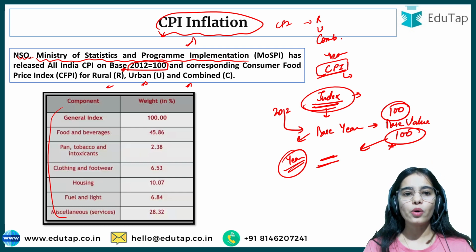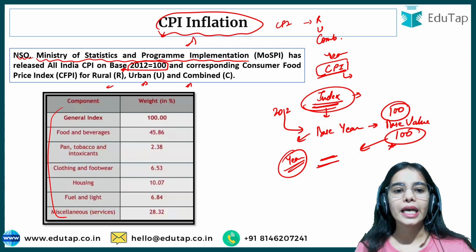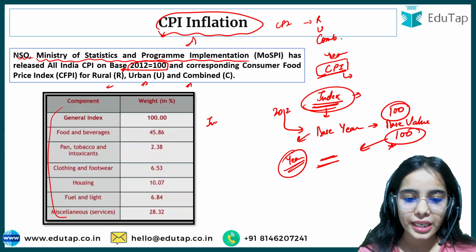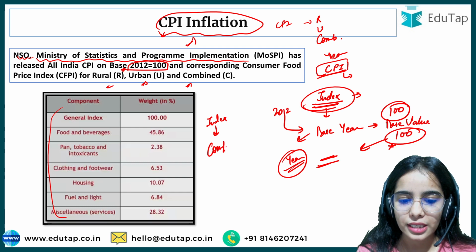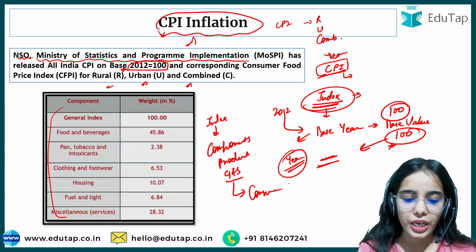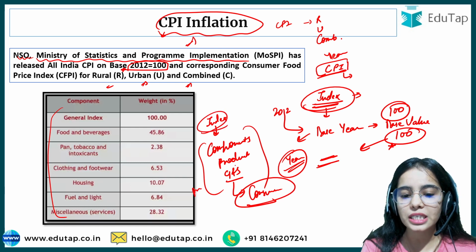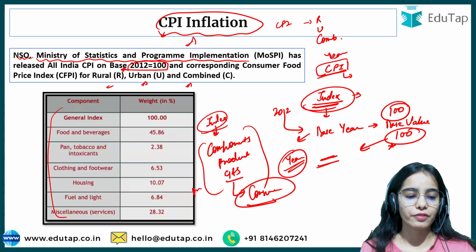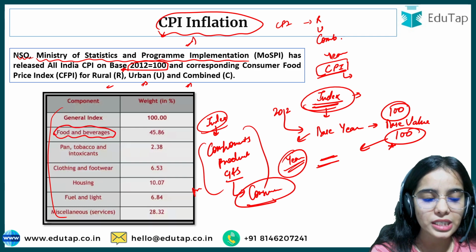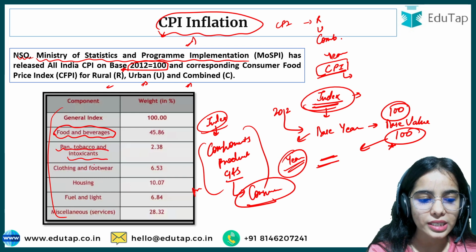Okay, so I hope now you have got the basic idea of what the consumer price index is. It is the index that consists of components, the products, we can say, the goods and services that are being purchased by the consumer. That's why it is a consumer price index, and we want to see the price of these goods and services. So the components are the food and beverages that are bought by the consumers, the pan, tobacco, intoxicants, clothing, footwear, housing, fuel and light, and the services.